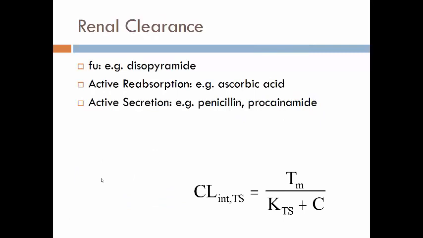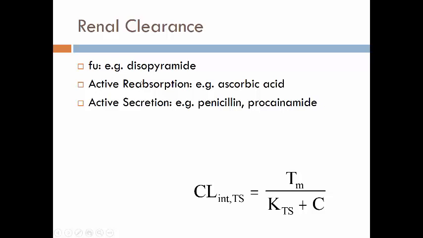Renal clearance. We have filtration, reabsorption, and secretion. Remember, filtration is GFR times fraction unbound. So if we have nonlinear binding, this fraction unbound is going to increase with increasing concentrations. So disopyramide will have an increase in the filtration clearance in the therapeutic range due to nonlinear binding.